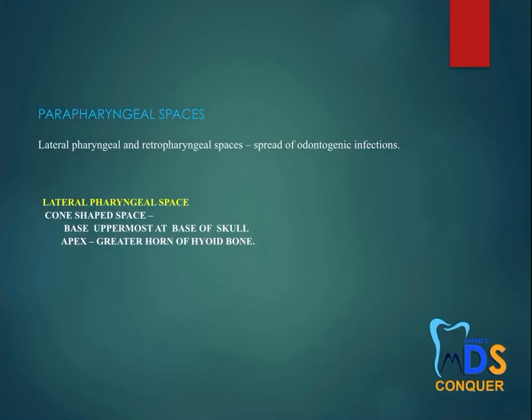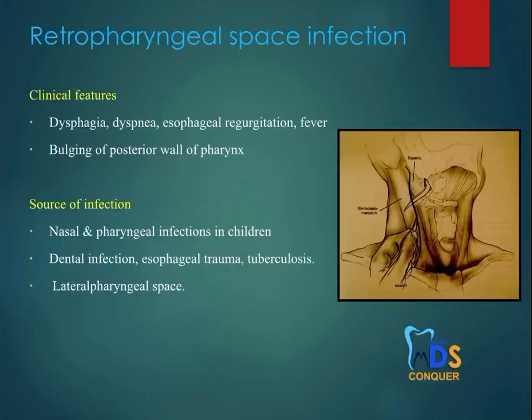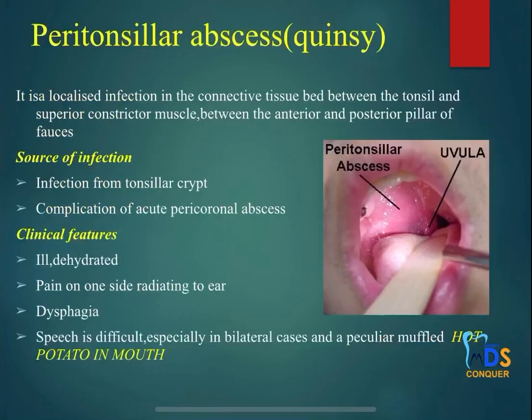The base is uppermost at the base of the skull, and the apex is towards the greater horn of the hyoid bone. Next, the retropharyngeal space: you can draw this diagram, then give its boundaries, and you can give its clinical features like dysphagia, dyspnea, and bulging of the posterior wall of the pharynx. The source of infection could be the nasal and pharyngeal infections in children; dental infections are also a source for the lateral pharyngeal space. So this is how you have to write the individual spaces.